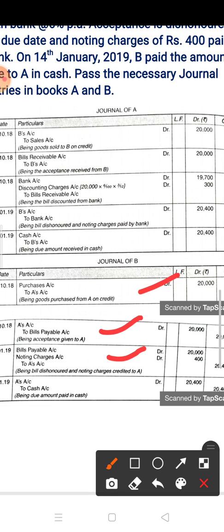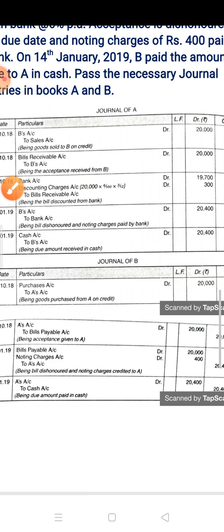In all the cases, in all the 4 situations, always remember in the drawee's books the dishonor of a bill entry will be the same. Bills payable account debit, noting charges account debit to A's account. In bills payable 20,000 bill amount, noting charges 400, A's column 20,400. And at last on 14th January B has paid the amount. So A's account debit to cash account 20,400. So in this way you have to make the journal entries.